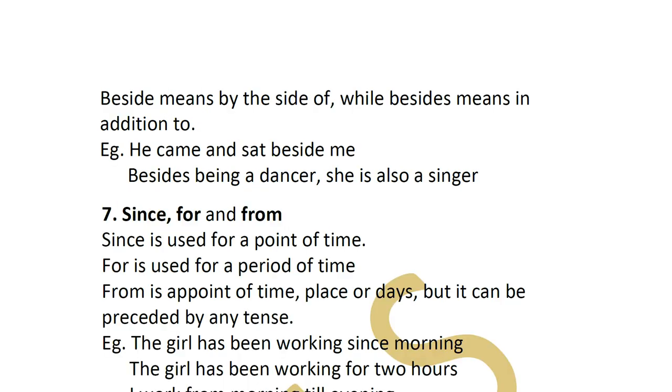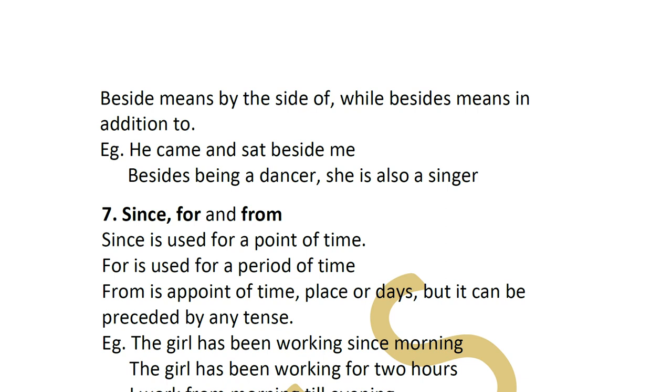Okay, now "besides" and "beside." "Beside" means next to, by the side of. Whereas "besides" means not only this but also something else. Okay, so "beside" means by the side of, that is next to.